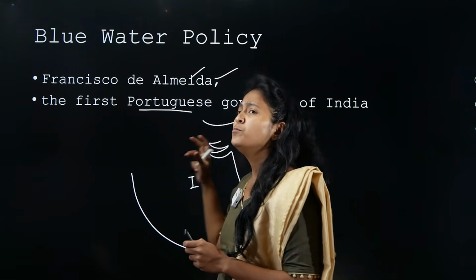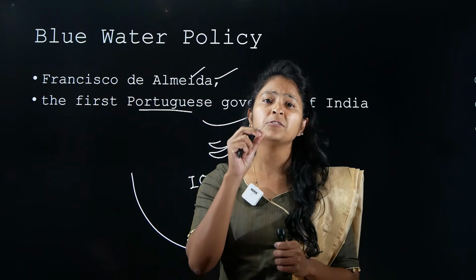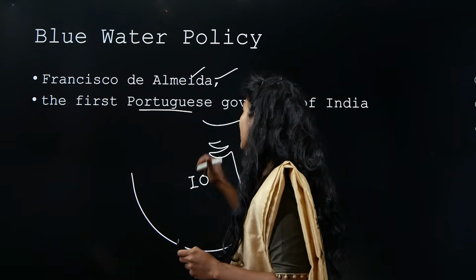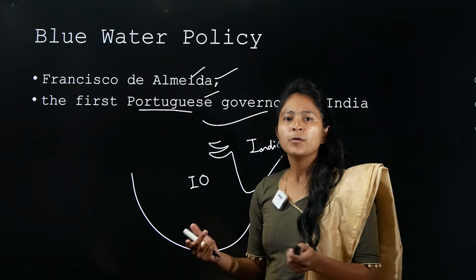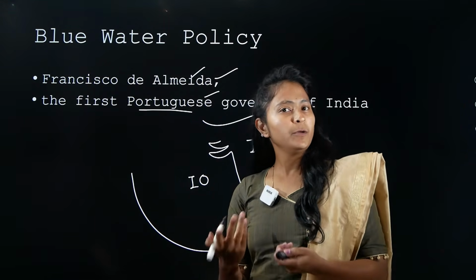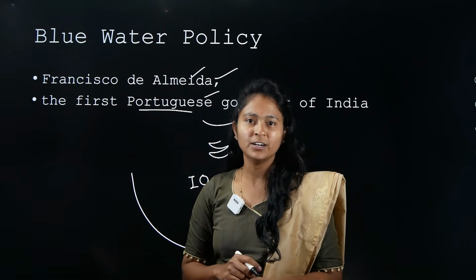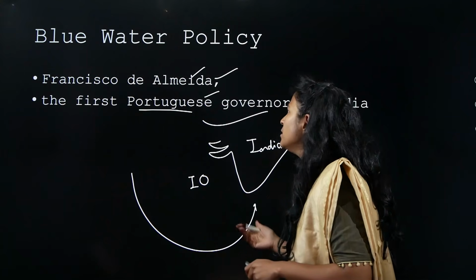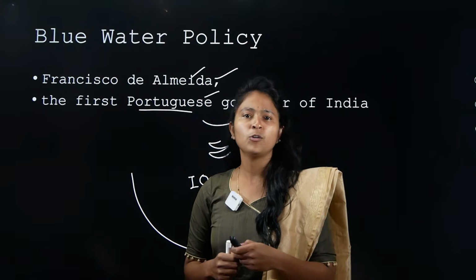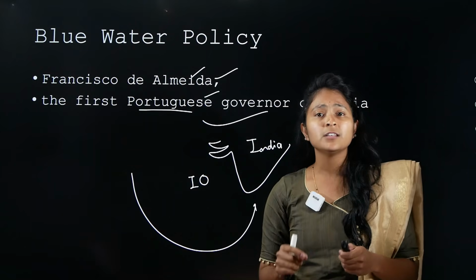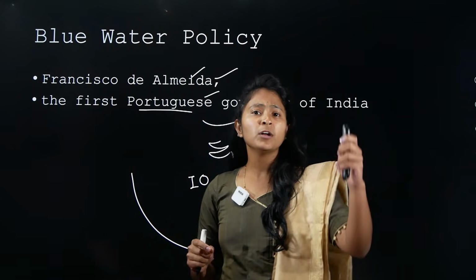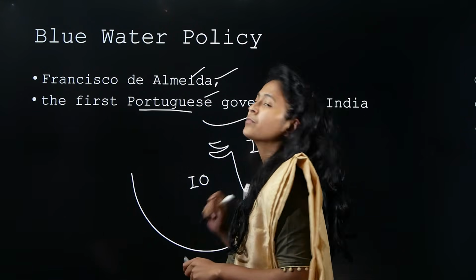So this is the kind of blue water policy that was put in place by the Portuguese so that they could rule or have this trade happening with India. Because automatically if other people are coming, there will be competition, and who likes competition, right? Nobody wanted competition. Similarly, the Portuguese also did not like competition. So that is why they came up with the blue water policy, wherein any other people coming into India need to take their permission.